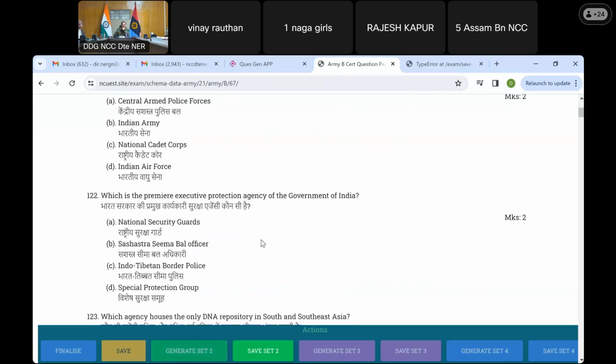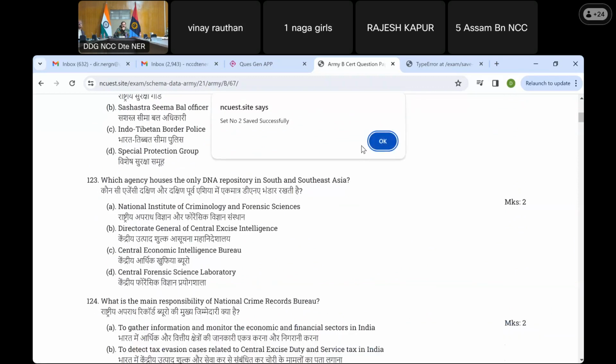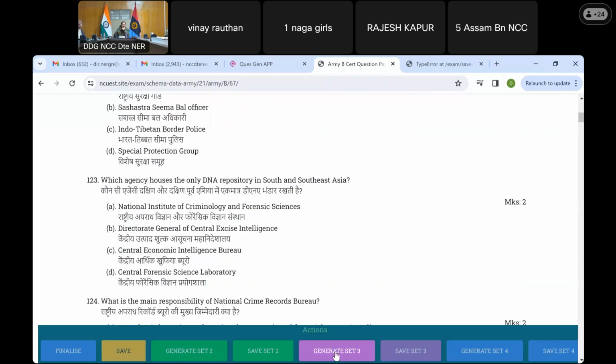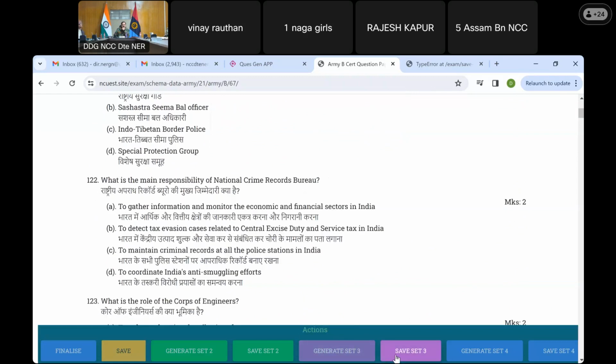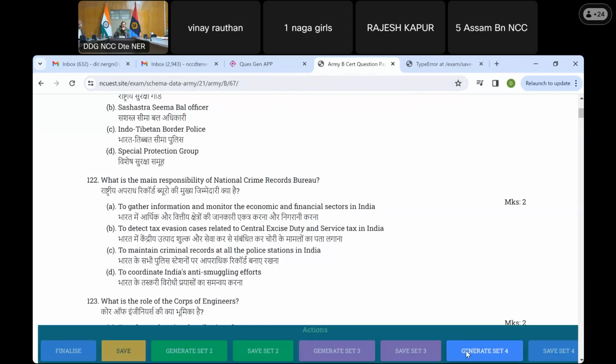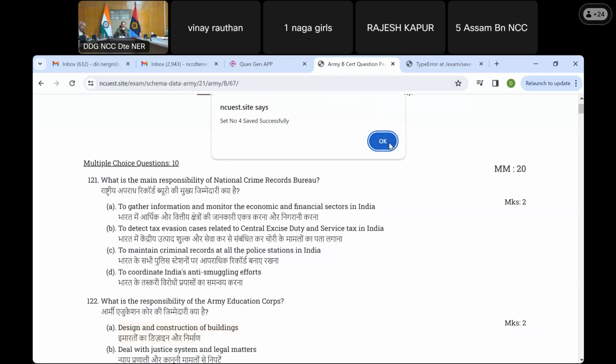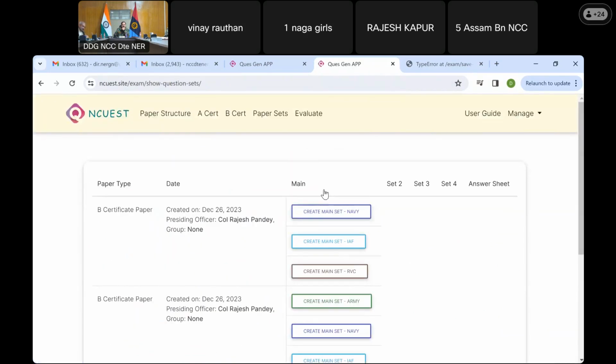Let's hope this one goes through. Generate set 2. Questions get shuffled. And yeah, this one has been saved. Okay. And generate set 3. So save set 3. This one has also been saved. Generate set 4 and save set 4. So once you save all the 4 sets, you are brought to the same page from where you started.